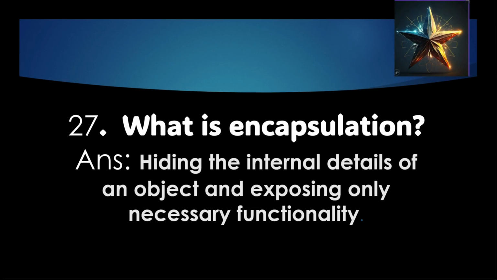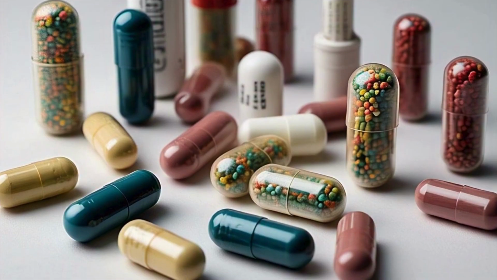In Java, encapsulation is the concept of hiding the internal details of a class and only exposing what is necessary to the outside world. Just like the medicine inside the capsule is hidden and protected by the outer shell, in encapsulation, the data of a class is hidden from the other classes.